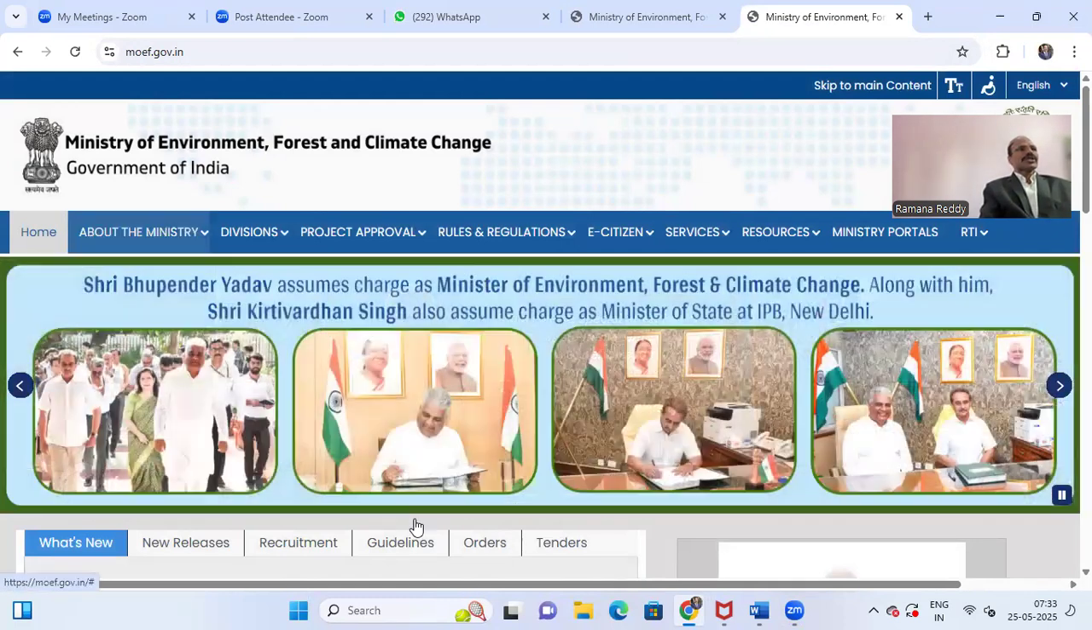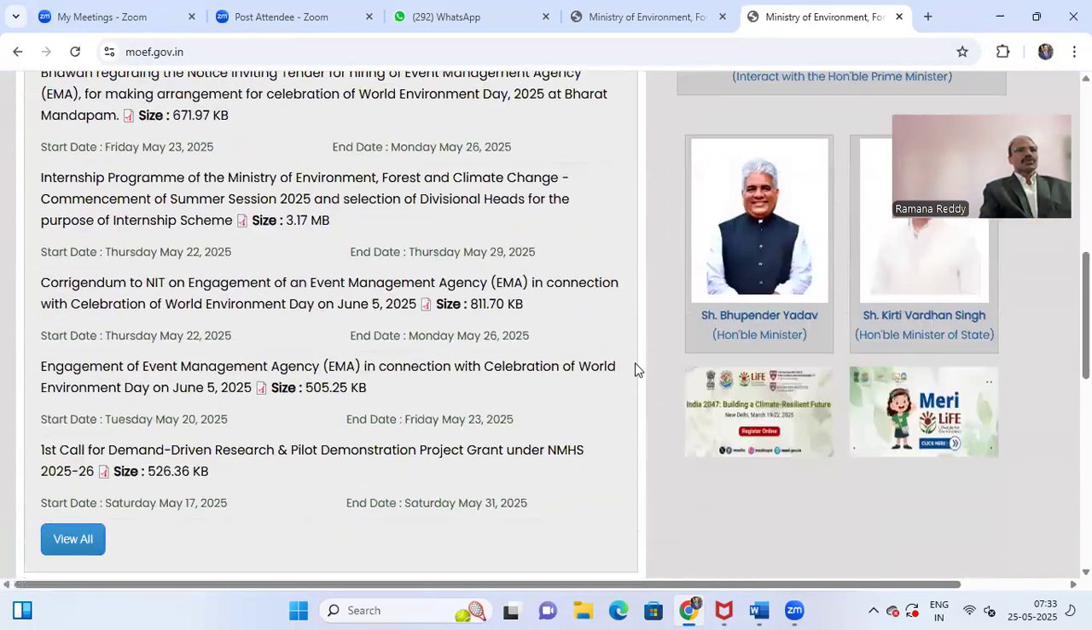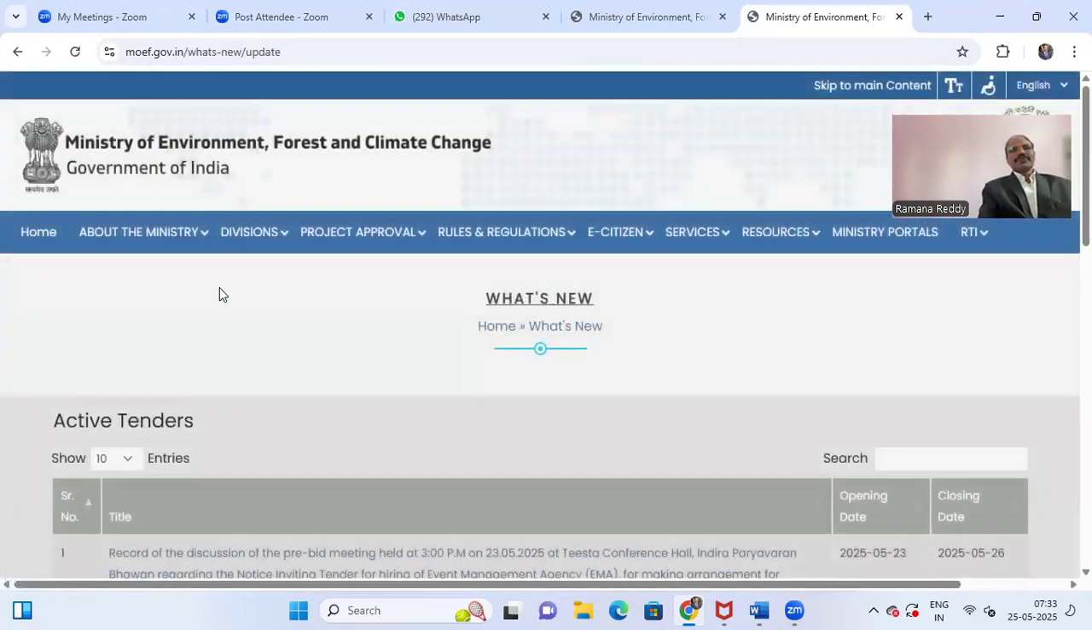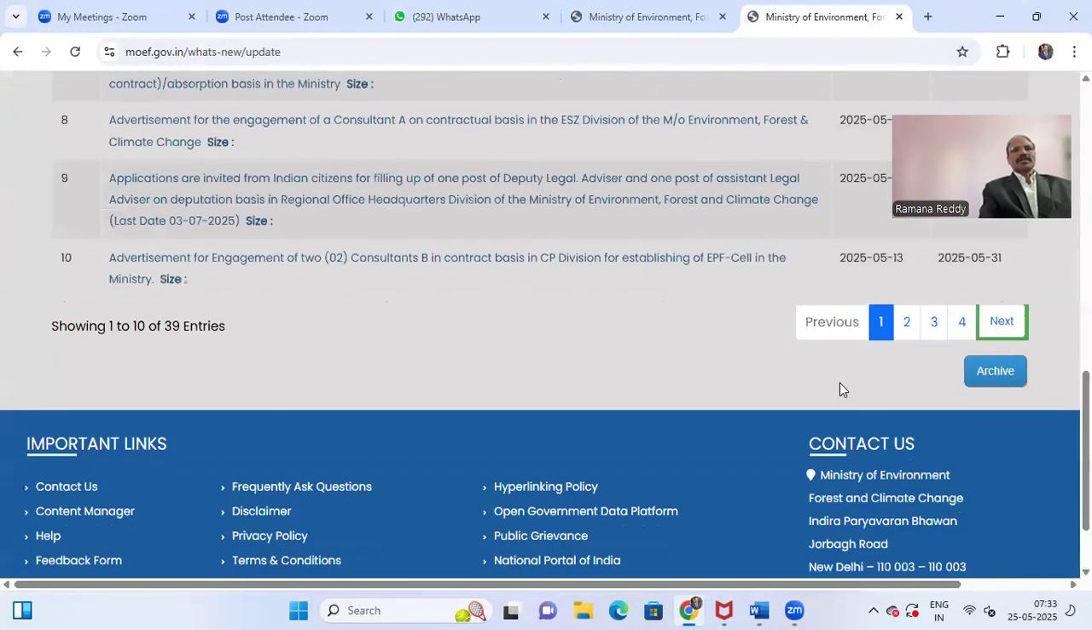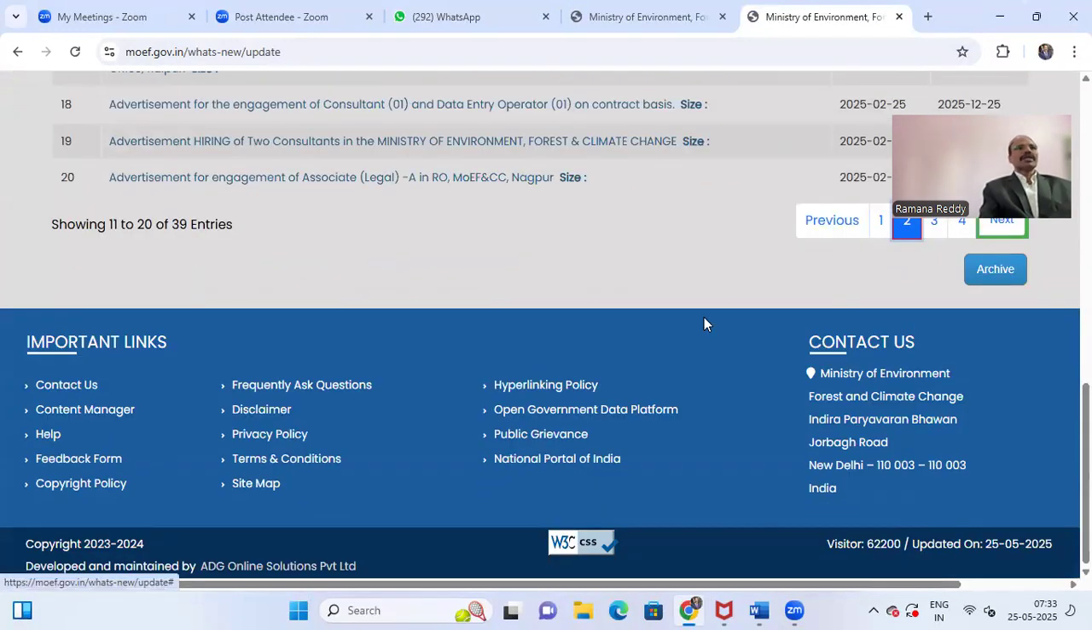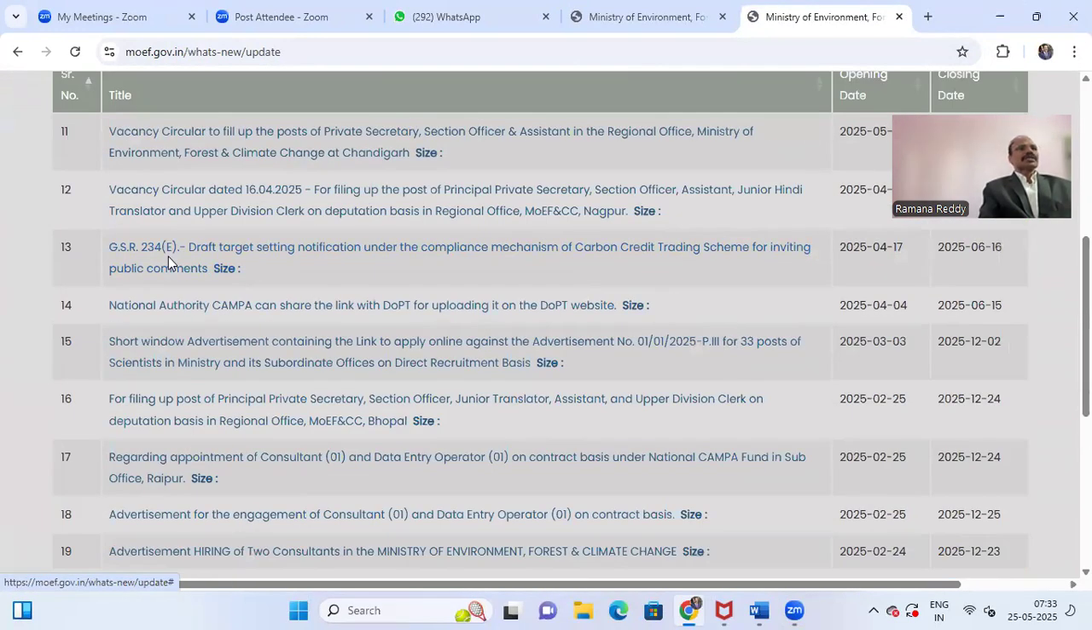Here you have to check what is new. Because these are new rules, click view all. This has come in the month of April. Go to April. Here you can see 17 April 2025: GSR 23, draft target setting notification under the compliance mechanism of the Carbon Credit Trading Scheme, for inviting public comments. So this is a draft for inviting public comments. Click here.